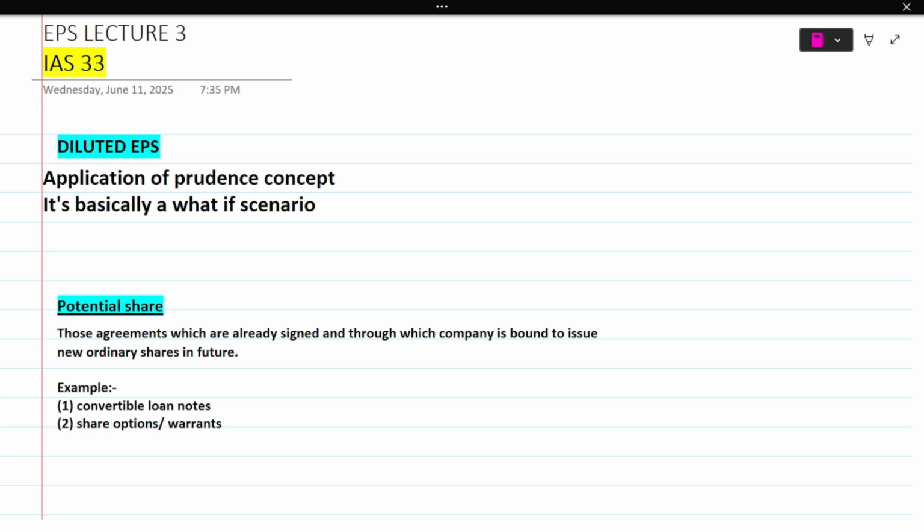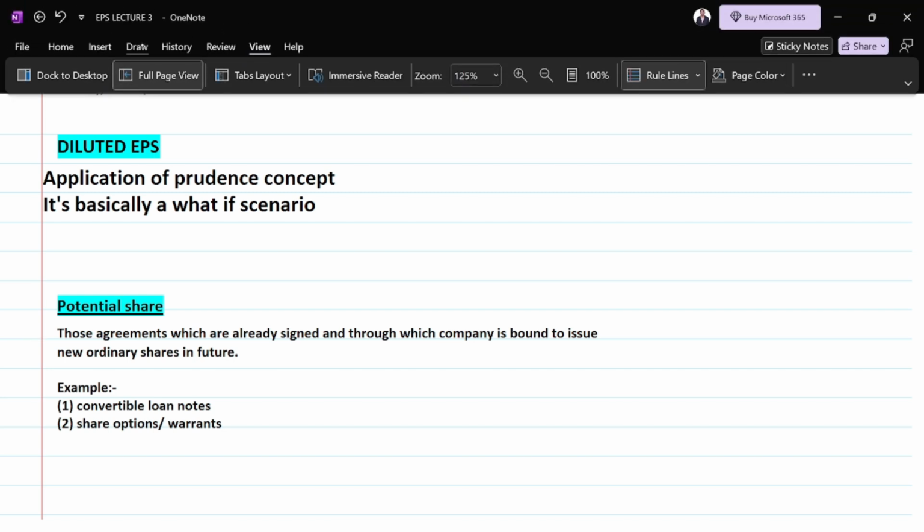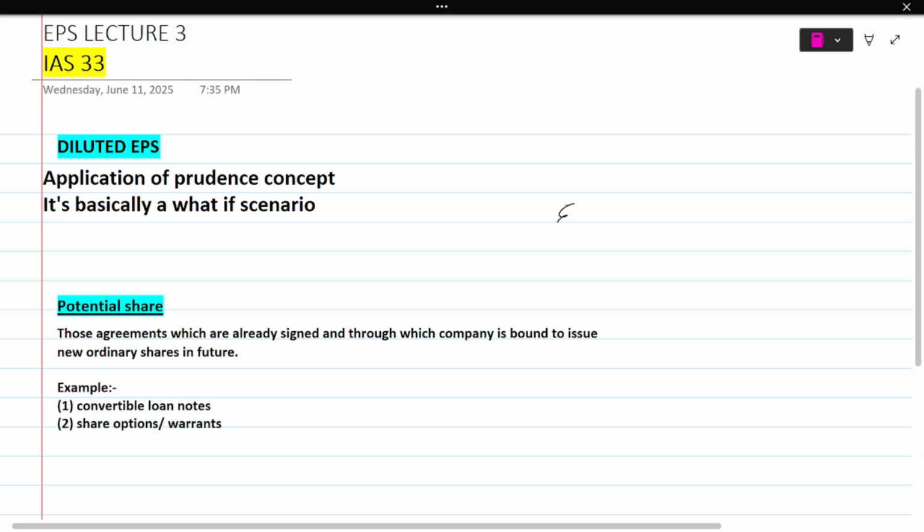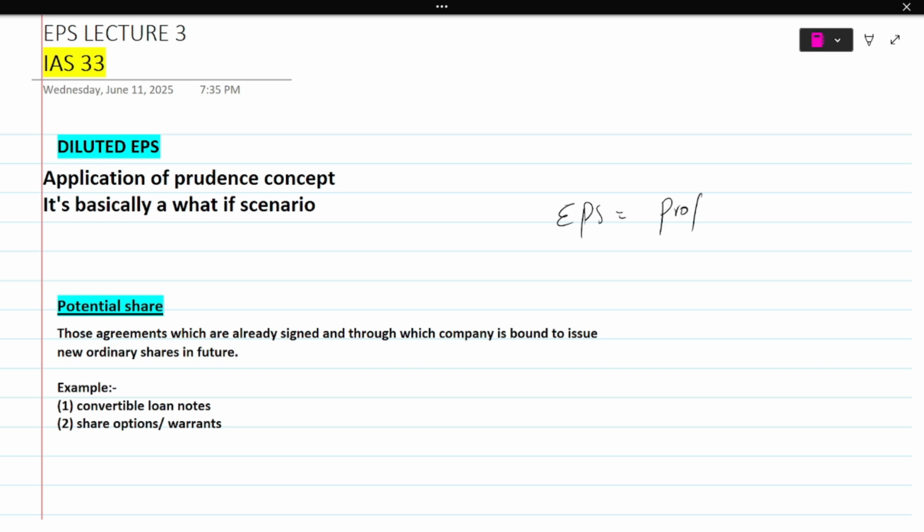Now just tell me one thing, what will happen if new shares are issued in the market? Will your EPS fall? Obviously it's going to fall. Why? Because we know that the formula for EPS is that you take your earnings, your profit, and you divide it by the number of shares. So if my number of shares is about to increase in the future, would my EPS not fall in the future? Obviously it would. And since my EPS would fall in the future, that is what we call the diluted EPS. So what I want to do is record the decrease in EPS today.